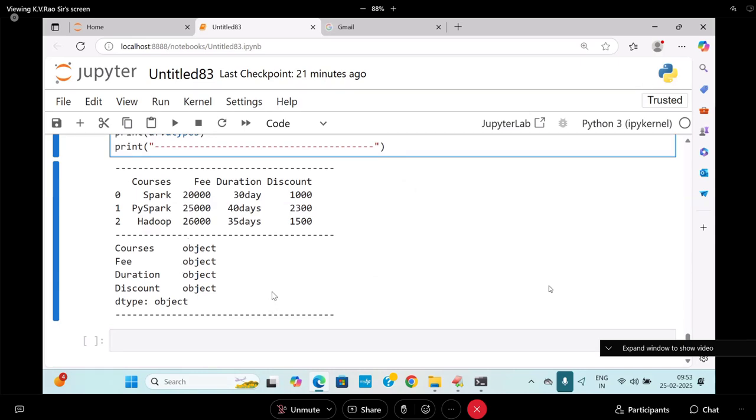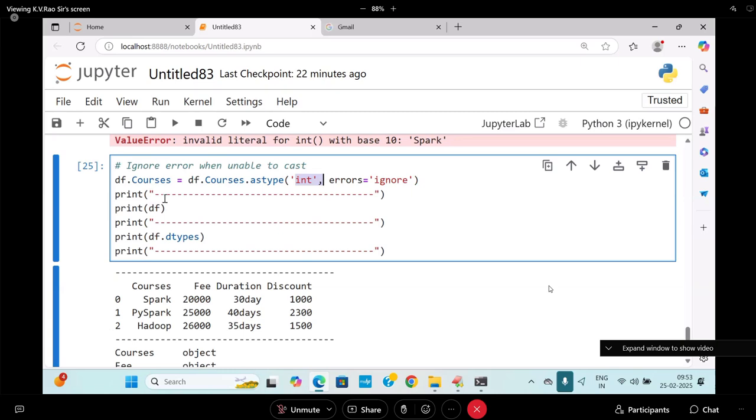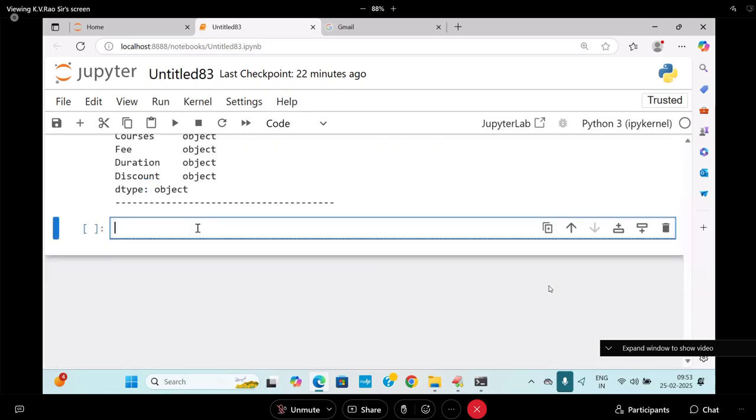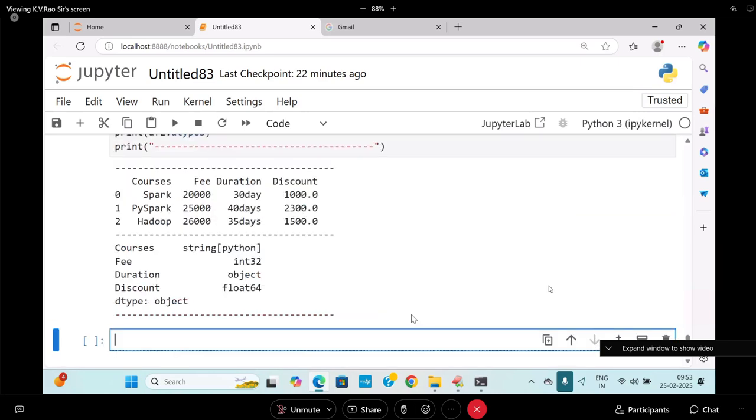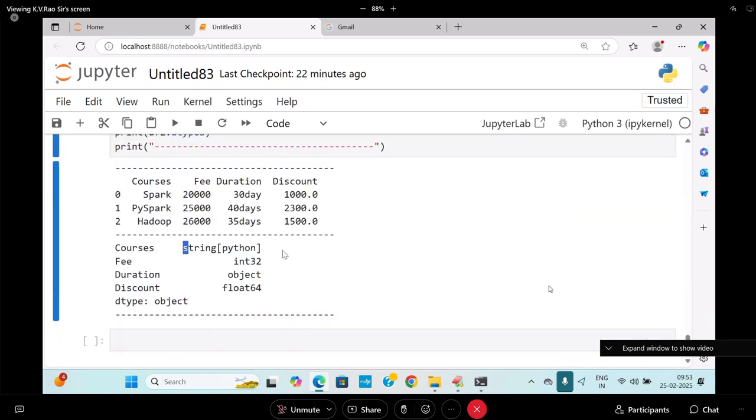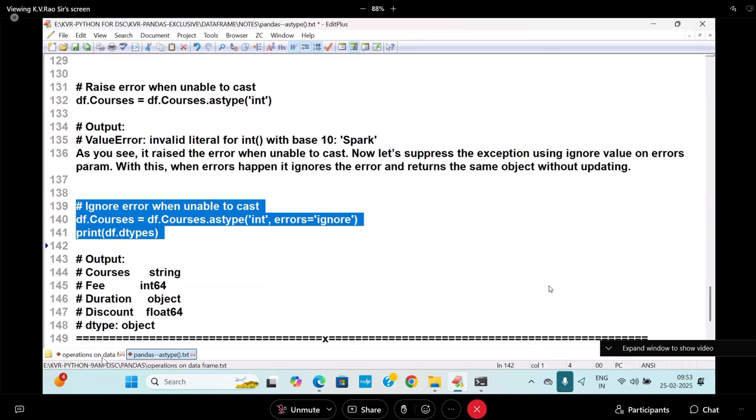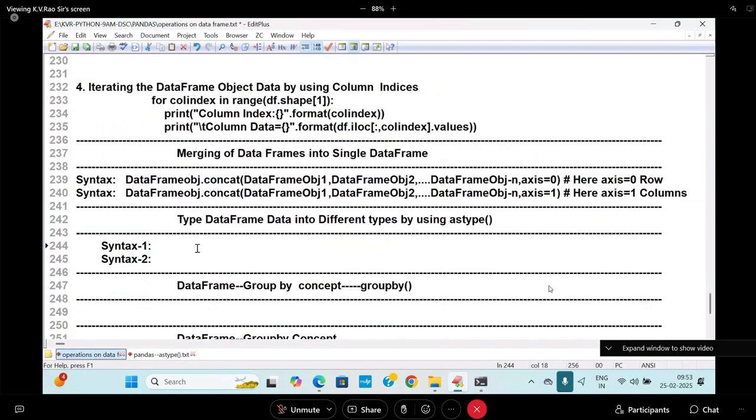Are you following me now? So df2 is also available. Take df2, which already contains some data, and print it. String is string only, int is int32 only, object only, float only are available. Are you following me? So finally, what did you understand about this?